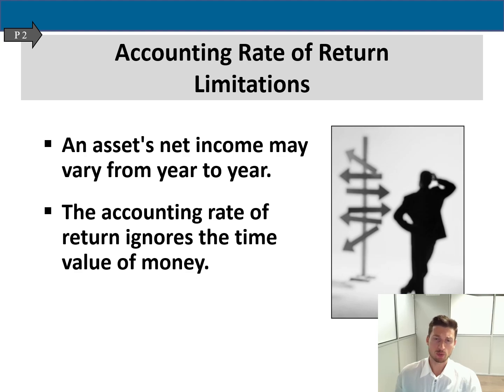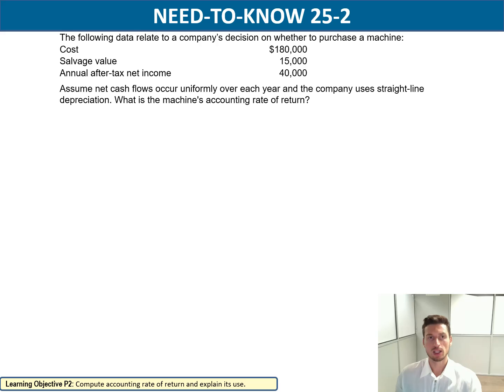Accounting rate of return, of course, has its limitations, and there are just two. First of all, the asset's net income may differ from year to year, because here we had the same net income each year. And the accounting rate of return, as well as the payback period, ignores the time value of money. So these are the weak points and limitations, let's say. Okay, now we're going to do one more example practically together, to understand better how we do it.